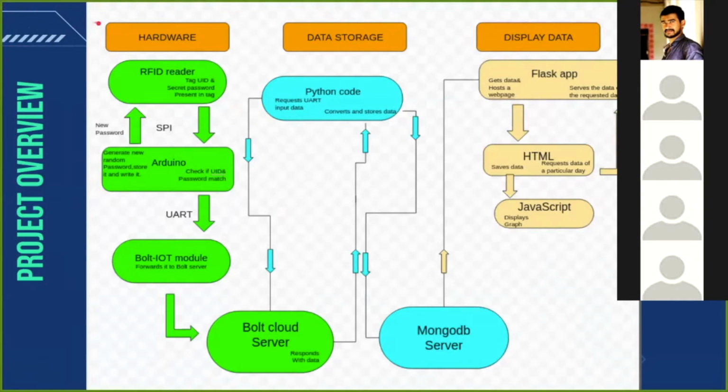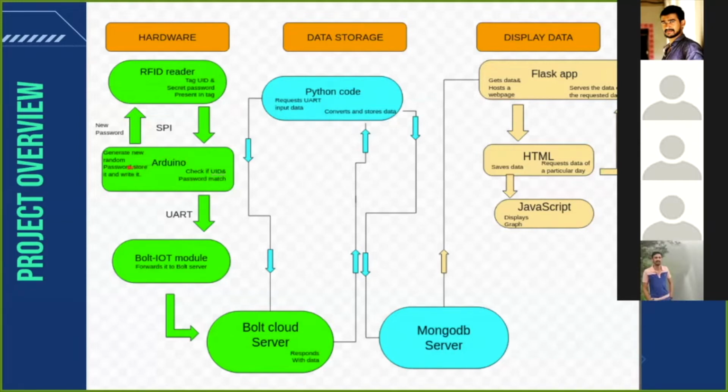This is a simple flowchart that shows how the whole project works. Starting with the hardware, there's the RFID reader. When anyone scans a tag, it checks for the UID and a secret password that is present in the tag. Once that is verified, it sends the data to the Arduino board. The Arduino board checks if it is the correct UID and password. After that, it will unlock the door.